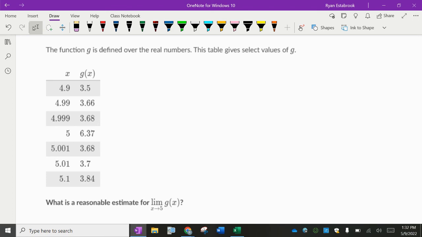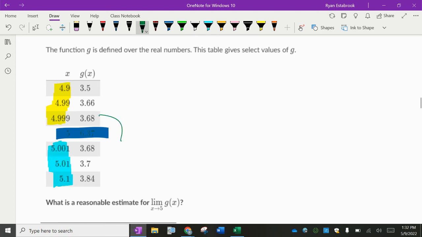Doesn't matter. Go back to the very first example. It doesn't matter if TGI Fridays is there or not. So what I'm going to say is this middle doesn't matter. I really don't care what's happening right at that point. It could be a hole in the graph or it could actually be there. But as you're trending to x values closer to 5 that are slightly less than 5 and x values that are slightly bigger than 5 but getting closer to 5, what are those y values getting closer and closer to?